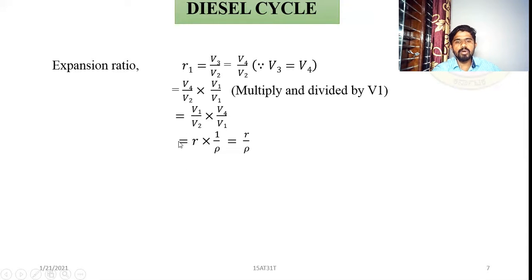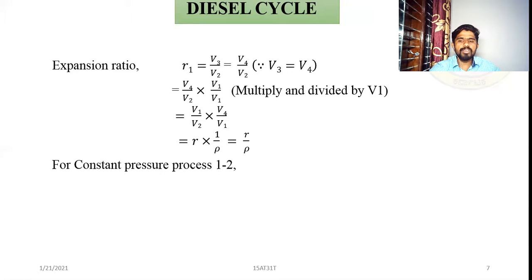V1 by V2 is equal to r, that is the compression ratio, into V4 by V1, which is the reciprocal of the cutoff ratio. So that you can write as r by rho. It is not gamma, sorry. r by rho, where rho is equal to the cutoff ratio.